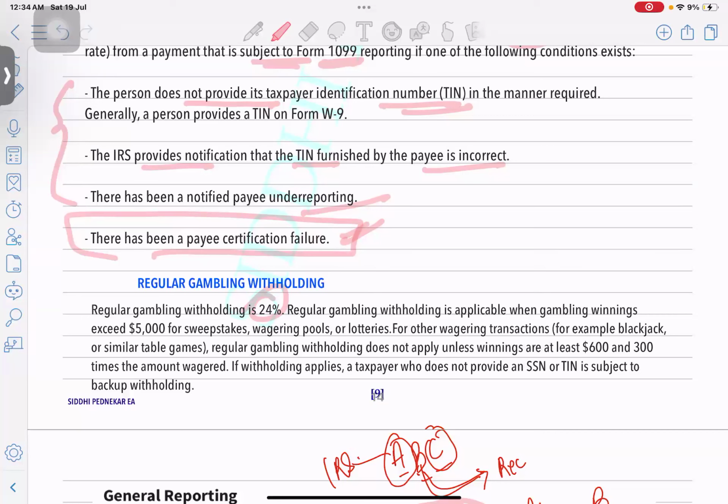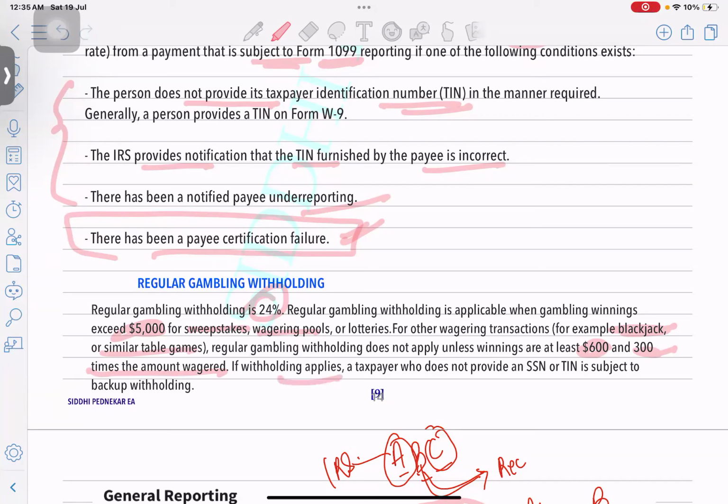So 24% will be straight away applicable. Okay. But here the limits are there. Again, no need to remember the limits. It is based on the different categories of games which they have played. For example, if the winnings exceed $5,000 for sweepstakes, wagering pools, or lotteries, and for blackjack or similar table games, it's the same. No, it will be at least $600 and 300 times the amount wagered. So it will not apply unless you earn at least $600 and 300 times the amount wagered.